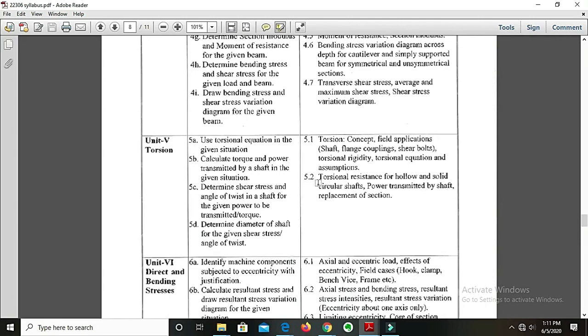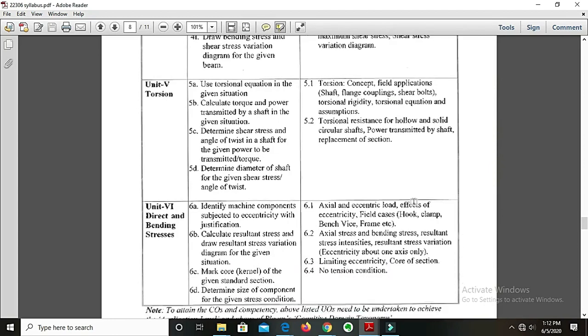Then in the next point, that is point 5.2, we are going to learn torsional resistance for hollow and solid circular shafts, what that stands for and the numericals regarding that, and then power transmitted by shaft and replacement of section. Replacement of section means suppose a solid shaft is replaced by a hollow shaft, or different shafts are replaced for the same power, for the same torque, like that. We're going to see what exactly happens to that shaft.